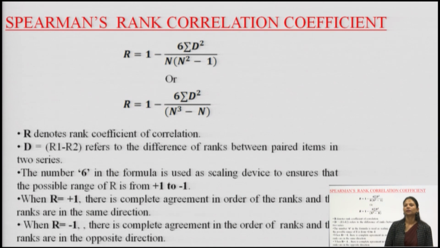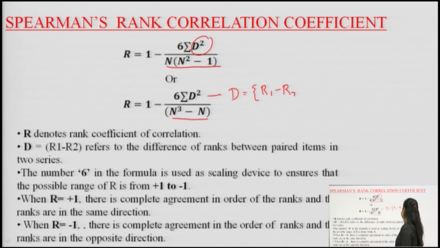Now as we are talking about rank correlation, what is the formula and how are we supposed to use it? The formula is here on the screen. R is equal to 1 minus 6 summation of d square over n square minus n. If I open this bracket, it becomes n cube minus n, and what is d here? D is equal to